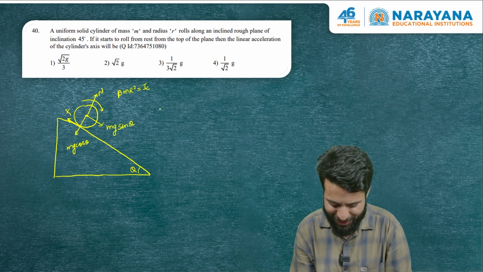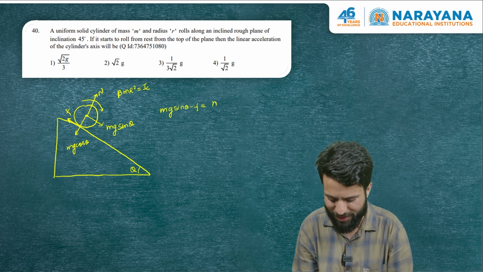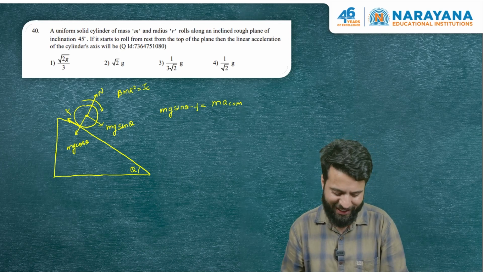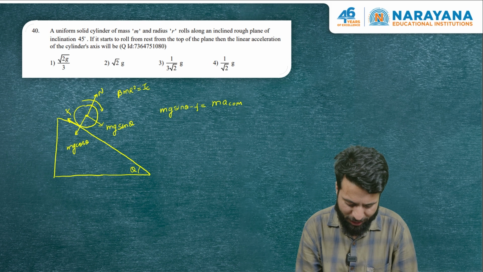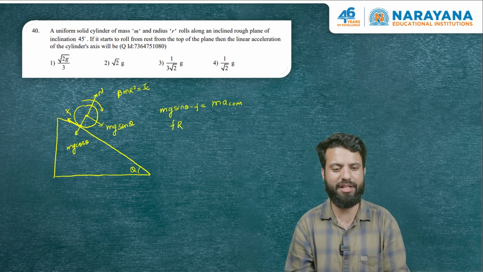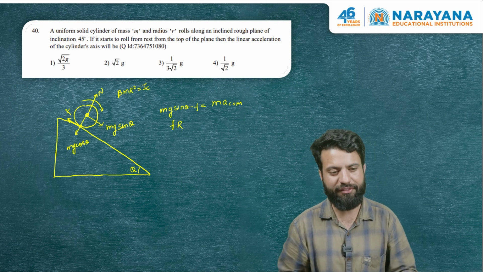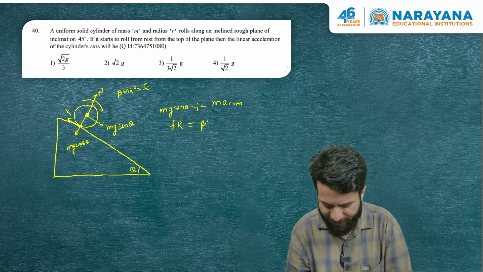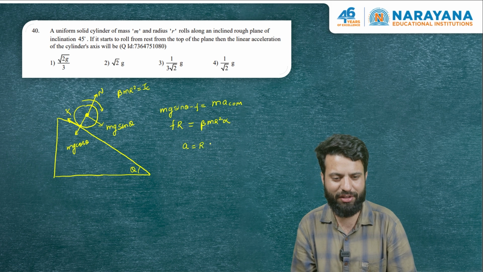So we will write down the equation that mg sine theta minus F, the net force, is equivalent to mass into acceleration of center of mass. This is what we have to find. The other equation I will write is the torque equation, and we can write the torque equation about ICR also, but I'll write it about center of mass. So the only force which is producing torque is friction. Mg sine, mg cos, normal, they're all passing through the center. Only friction is producing a clockwise torque, which is F into R, equivalent to beta mr square into alpha. And there is a no slip condition that A is equivalent to R alpha.